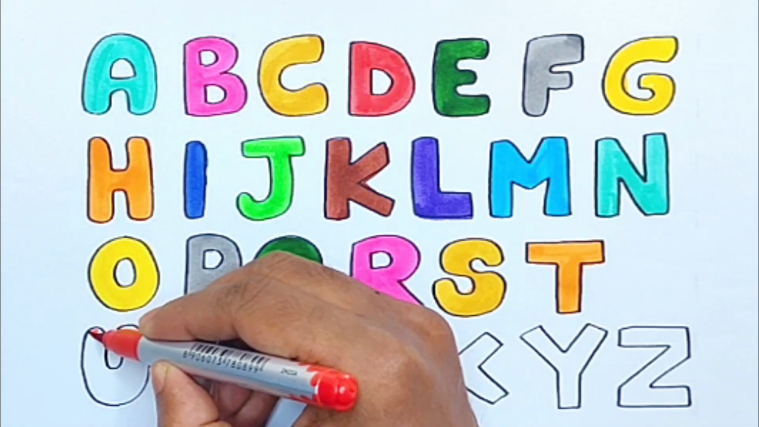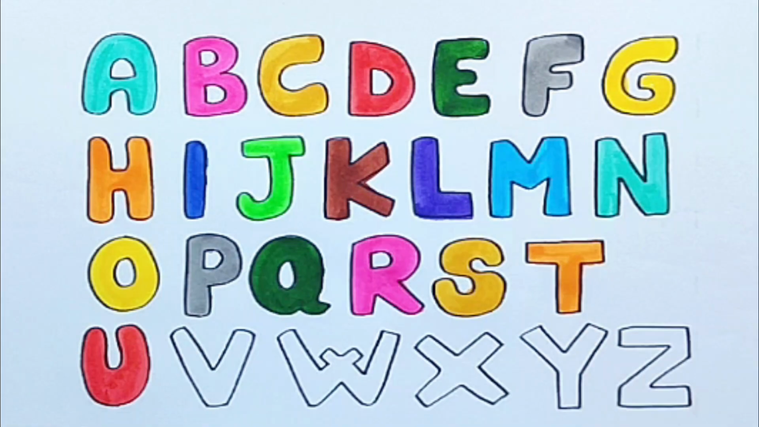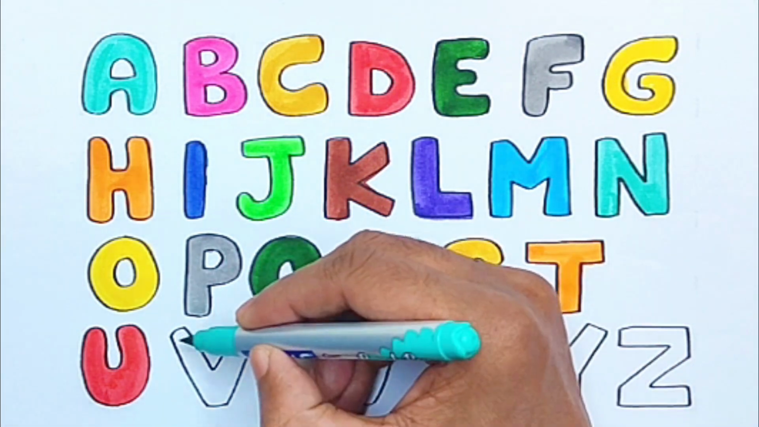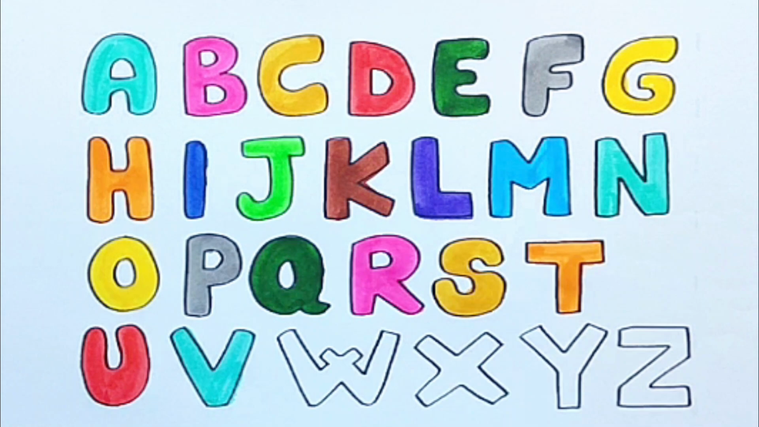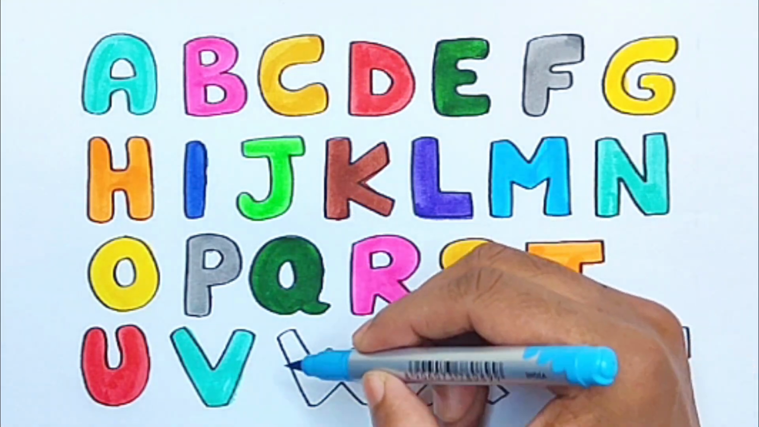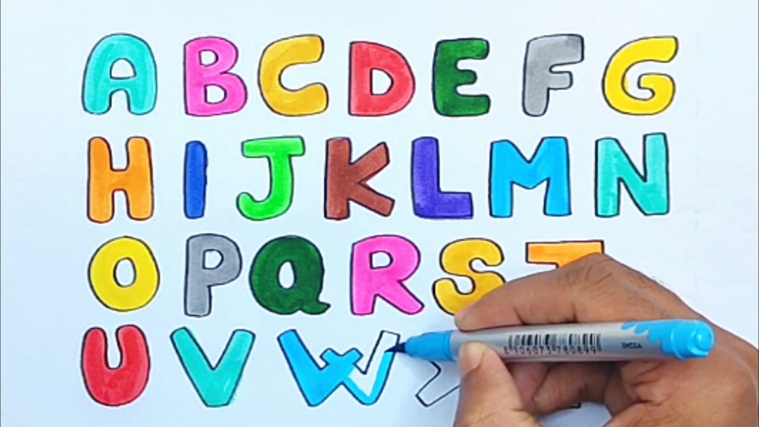U. Red color. U for umbrella. V. Green color. V for vest. W. Sky blue color. W for watermelon.